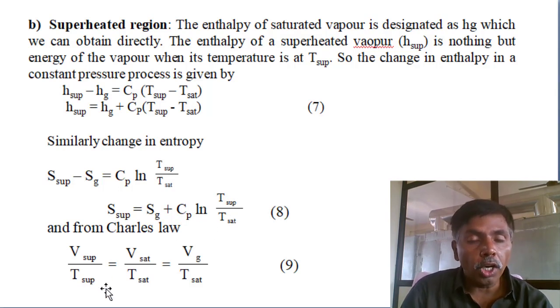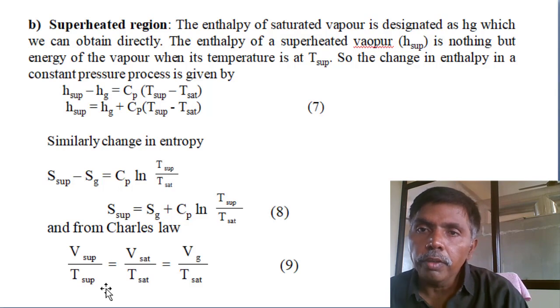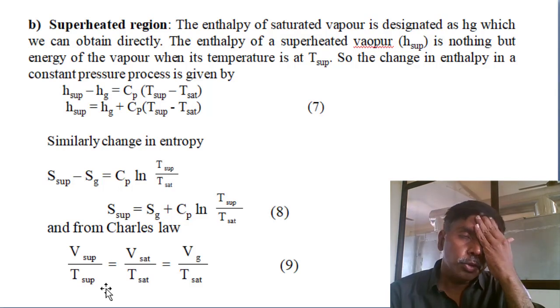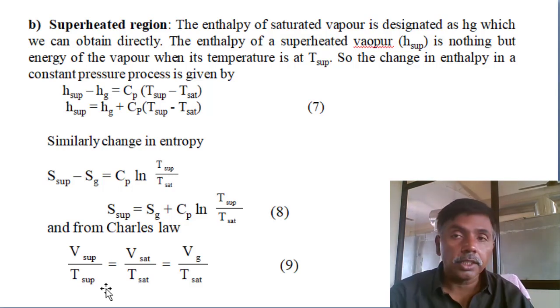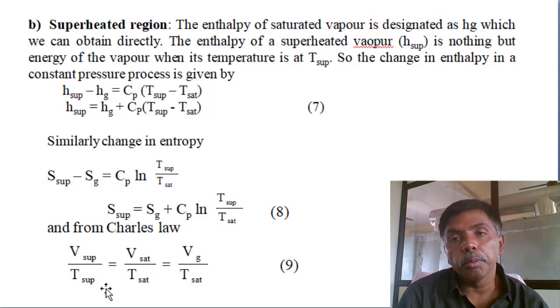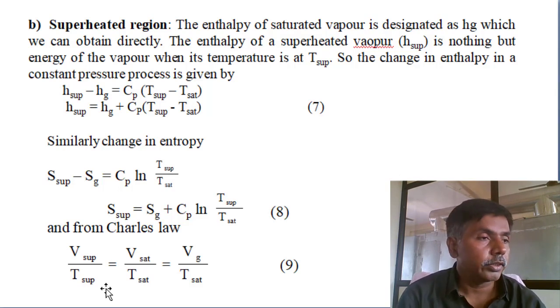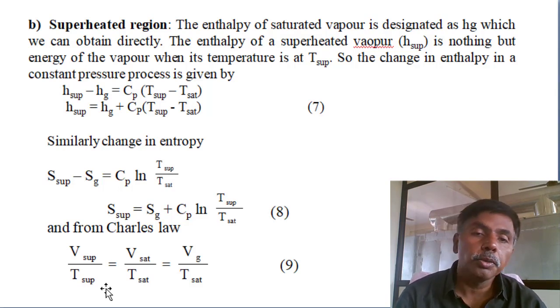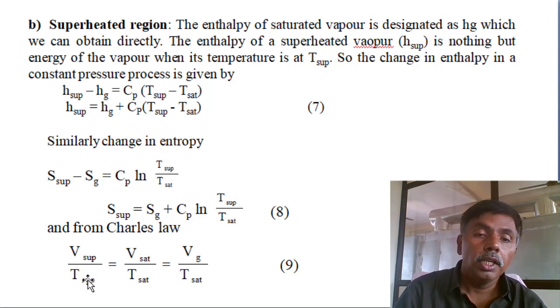Coming to the volumes, vapor is a gas, so we can apply gas laws, Charles law: volume to temperature ratio is a constant. So the specific volume of superheated steam by temperature of superheated steam equals the specific volume of saturated vapor by temperature of saturated vapor.